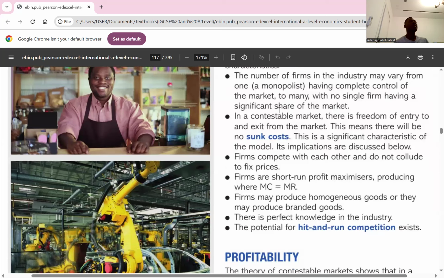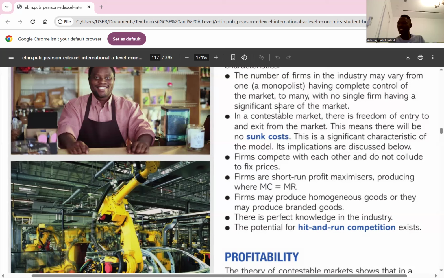So they might produce branded goods because they are contesting. It's a contestable market, which simply means they might produce the same product, but they find a way to differentiate their product from those of the competitors. Is it clear? The next one, there's perfect knowledge in the industry. All participants have access to the same information about price and the market conditions. So that means there's perfect knowledge in a contestable market.